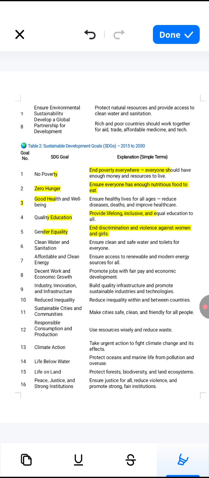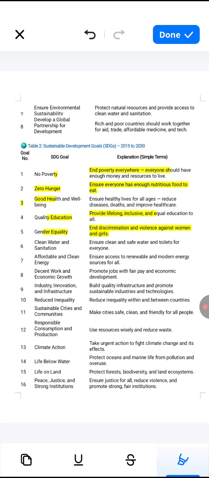Quality education. That means end discrimination and violence against women and girls. Next we have clean water and sanitation. That means ensure clean and safe water and toilets for everyone. Seventh goal we have affordable and clean energy. That means ensure access to renewable and modern energy sources for all.